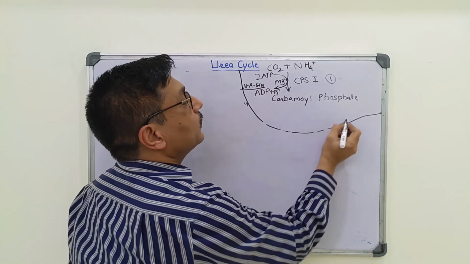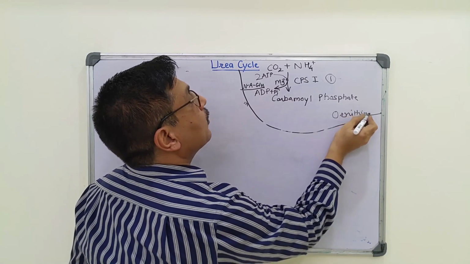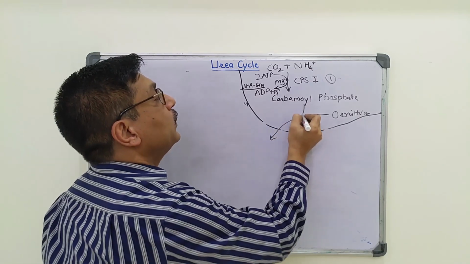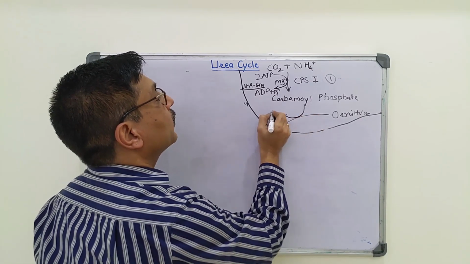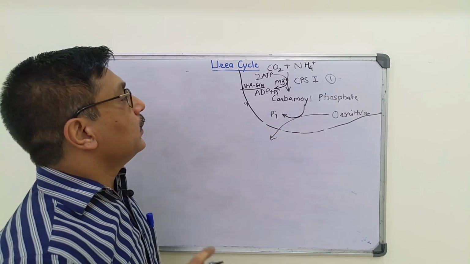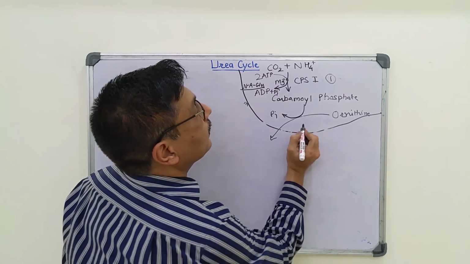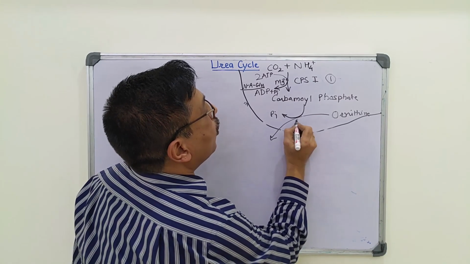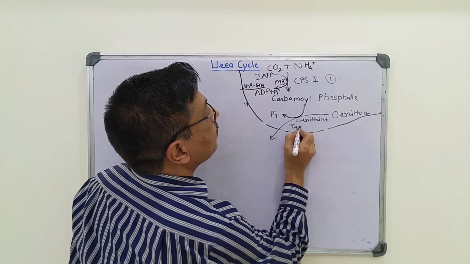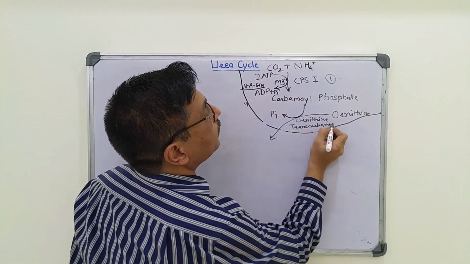Step 2 involves transfer of this carbamoyl phosphate to ornithine with release of inorganic phosphate. The enzyme is ornithine transcarbamylase.